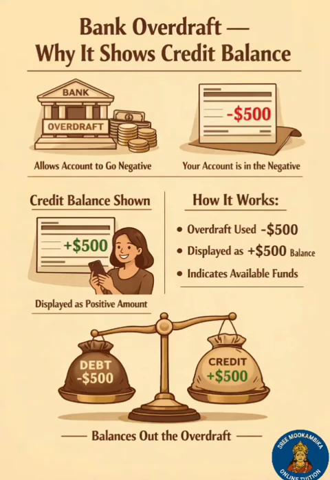Introduction. One of the most confusing topics for accounting students is bank overdraft. Students often ask, bank account is an asset, then why does it show a credit balance? Does a credit balance mean the bank account is wrong? Why is overdraft shown under liabilities? These doubts arise because students try to remember rules instead of understanding ownership of money.